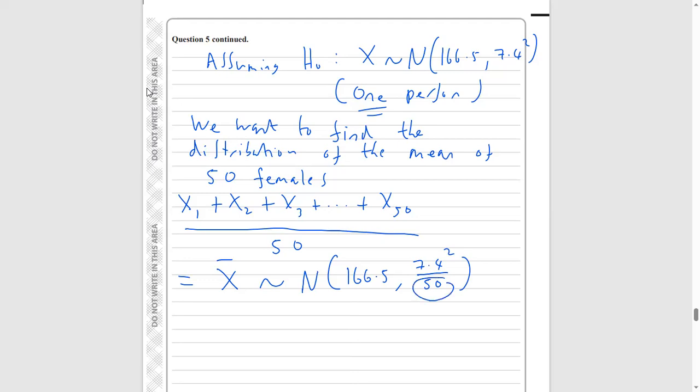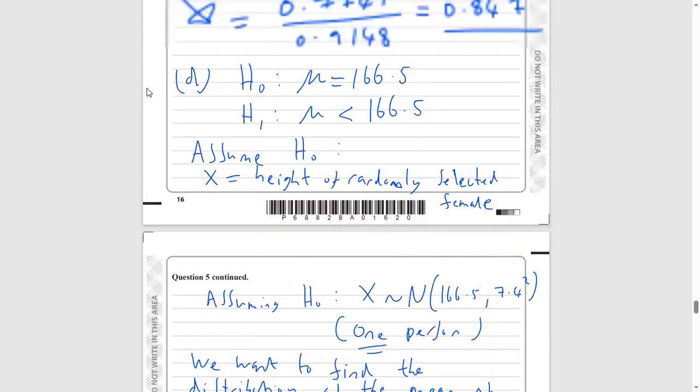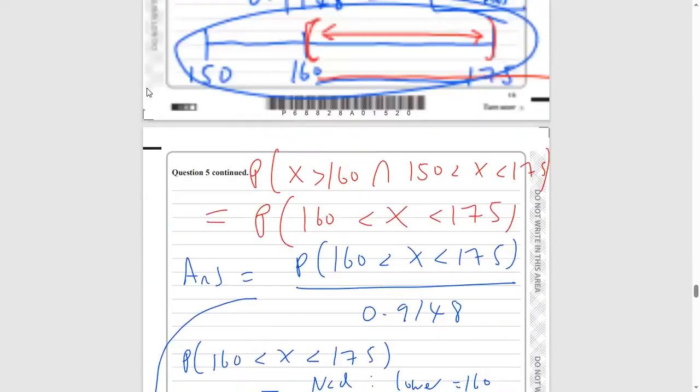So I'm just going to make a note of this: you divide your variance by your sample size when you do your experiment. Sample size. Okay, right. So that's our distribution for the mean of our 50 normal distributions from the data that we collect.